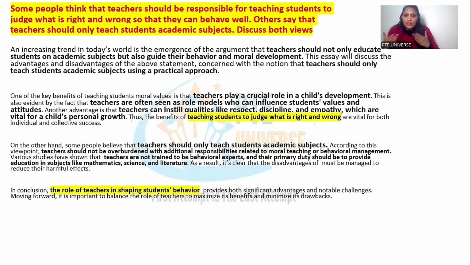Another advantage is that, and again the third sentence, teachers can instill qualities like respect, discipline, and empathy, which are vital for a child's personal growth. So we have written 3 ideas in the body paragraph. And now we will restate position number 1, viewpoint number 1: Thus, the benefits of teaching students to judge what is right and wrong are vital for both individual and collective success.